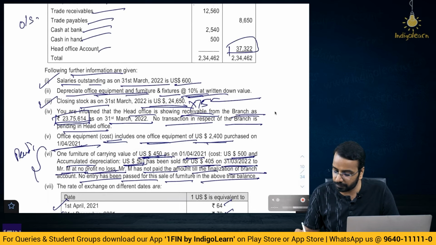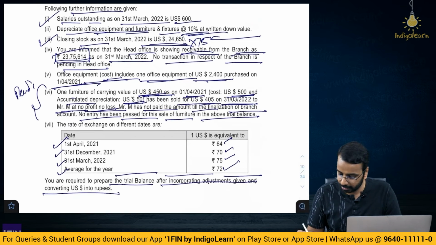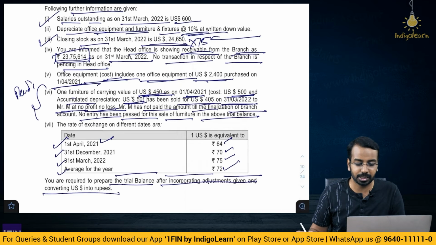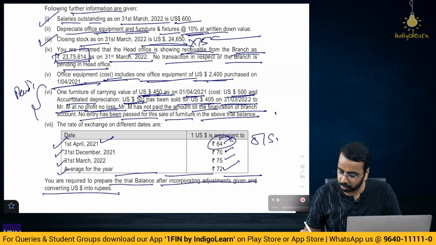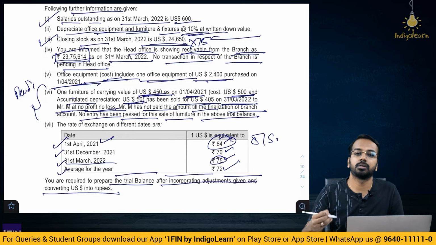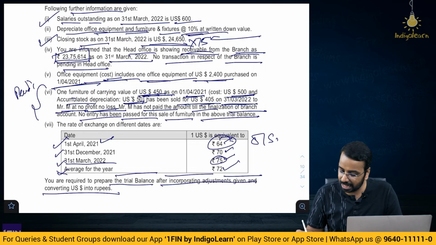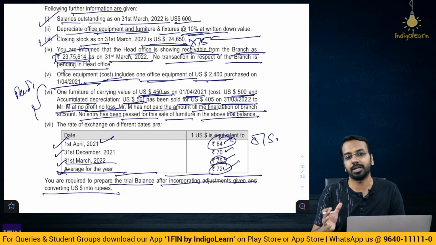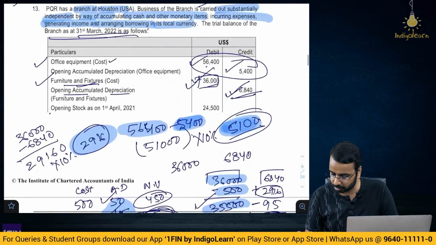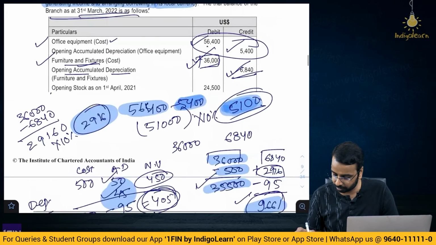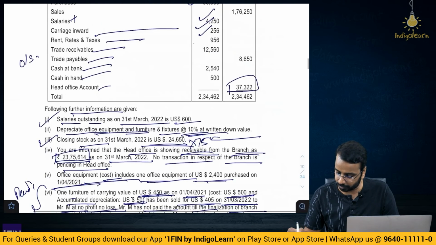Then office equipment we have already taken care. Furniture carrying value we have already taken care. Then rates, 1st of April, when will this rate be important? For opening stock. Then 31st March year 2 closing rate for the closing items, balance sheet. Average for the year 72 for your P&L items, right. Now, I don't know why they gave December 31st, is there a balance? Nothing is there. So, they have just given it for 31st December, that is not relevant for us, right.